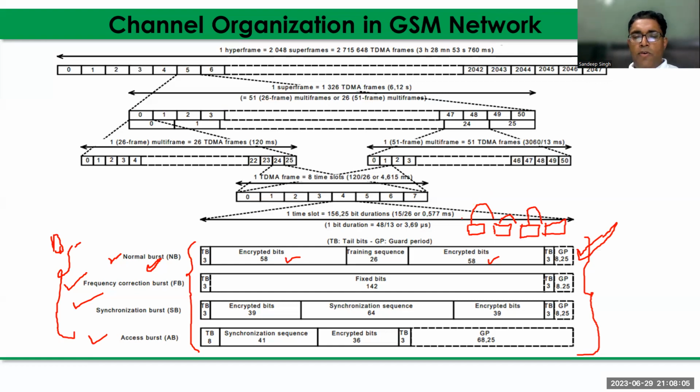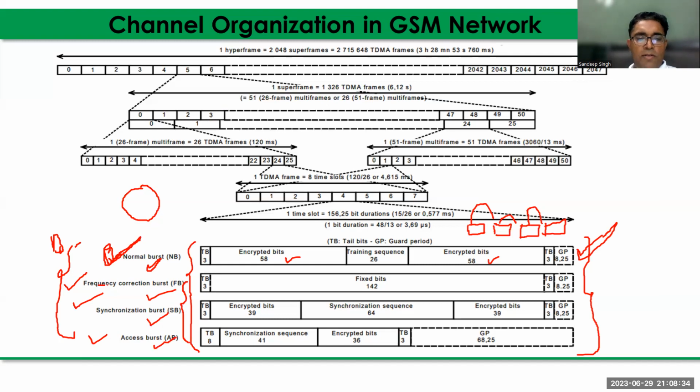So it is very important to receive four consecutive bursts to decode the complete information. That is the normal burst. For all the dedicated channels, the information is transmitted as a normal burst. And the frequency correction burst, synchronization burst, and SS burst are specific bursts used for specific channels.